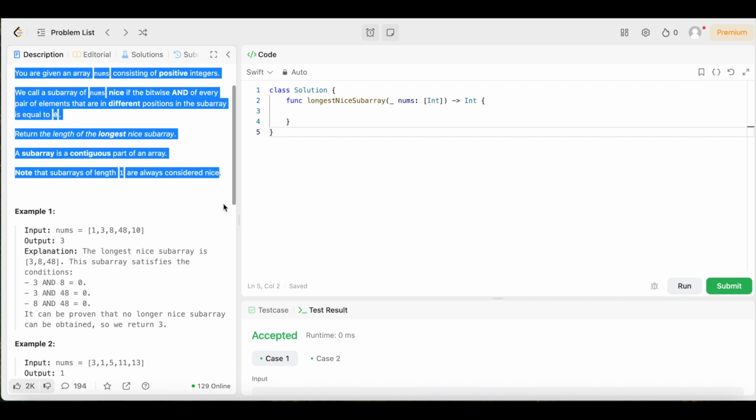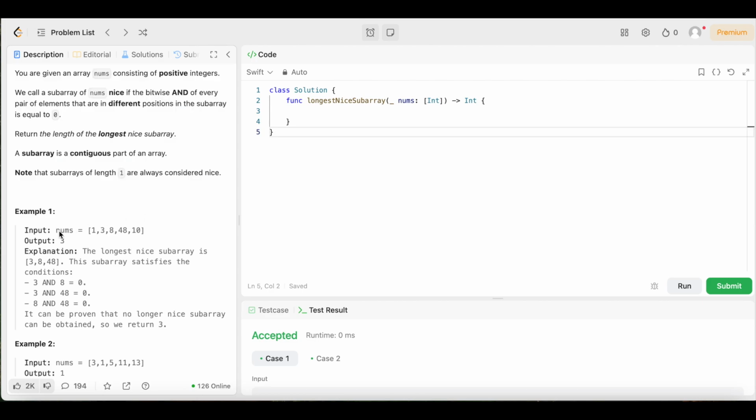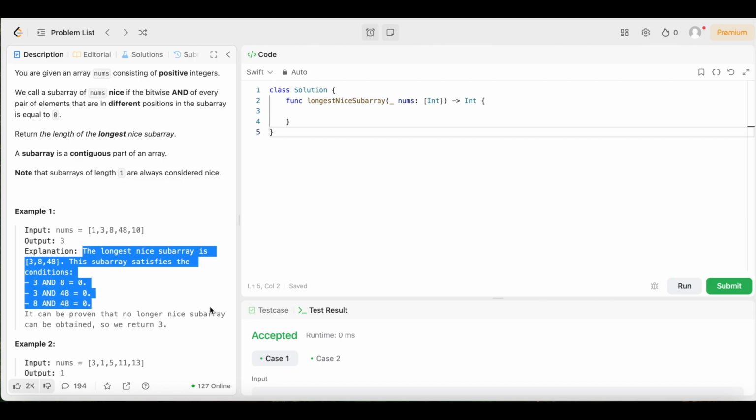All right, y'all, that sounds simple enough, or does it? It doesn't really sound that simple. So let's take a look at these examples just to make sure we are doing this problem correctly. In example 1, we have the input nums equals the array 1, 3, 8, 48, and 10. The output is 3. The explanation says the longest nice subarray is 3, 8, and 48. This subarray satisfies the conditions: 3 AND 8 equals 0, 3 AND 48 equals 0, and 8 AND 48 equals 0. It can be proven that no longer nice subarray can be obtained, so we return 3.